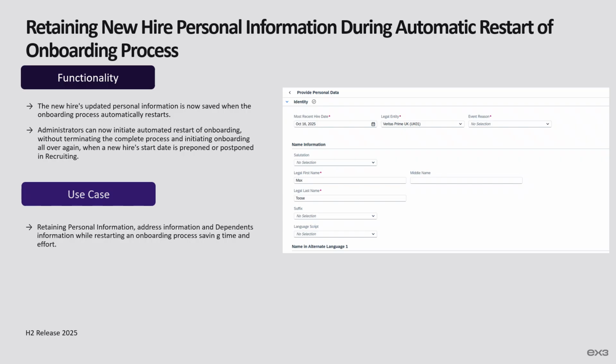In addition to retaining user employment-based data, such as job information, compensation information, pay components, non-recurring, recurring, job relationships, and employment information, the automatic onboarding restart process now also retains the following personal data for new hires, which is personal information, address, as well as dependents. This enhancement ensures that the updated data for person-based entities is now retained, improving efficiency and providing greater flexibility for schedule changes in the onboarding process.